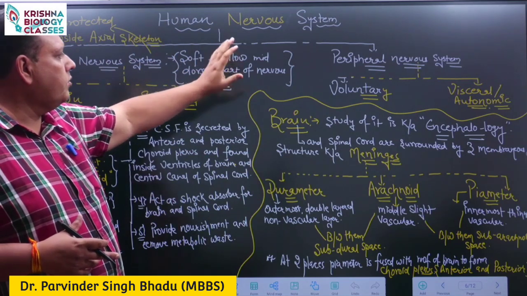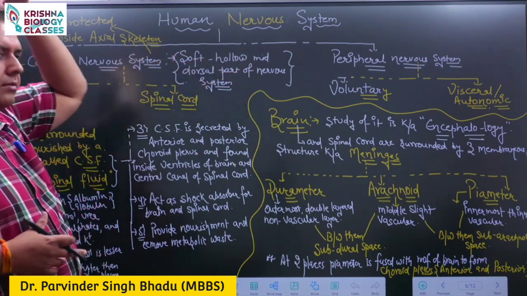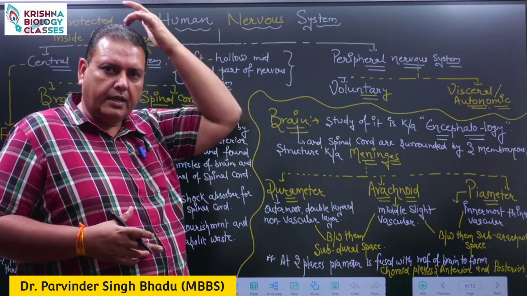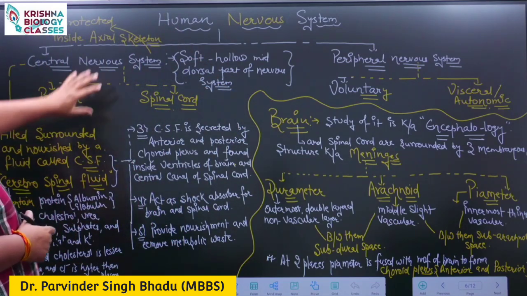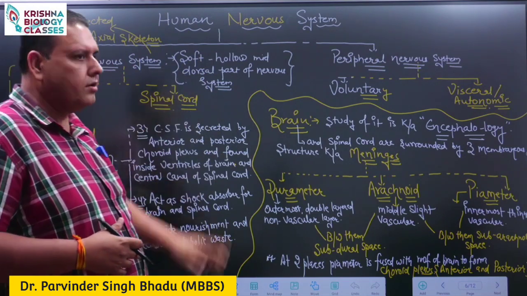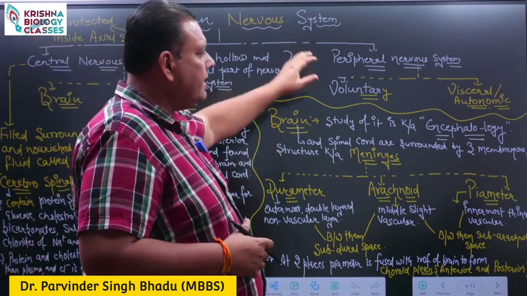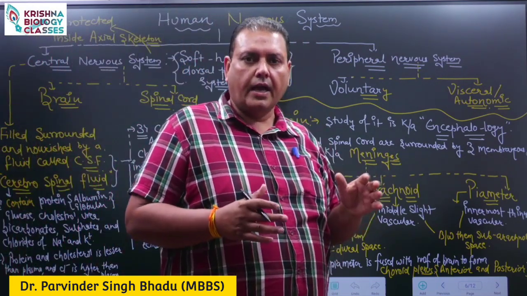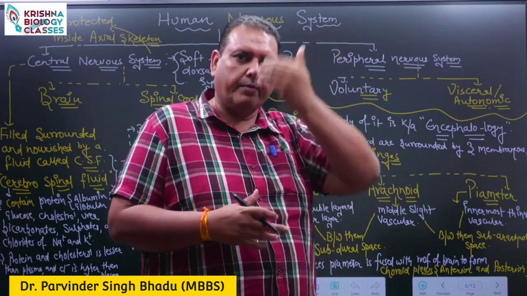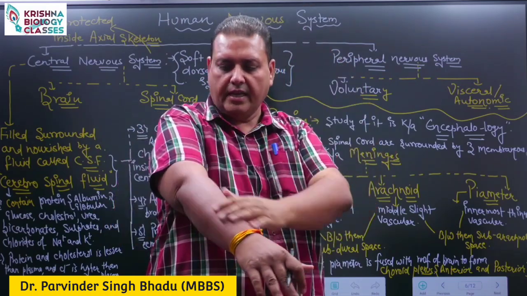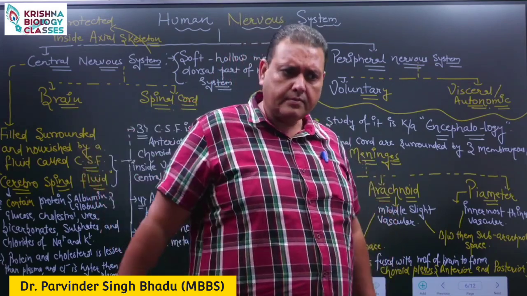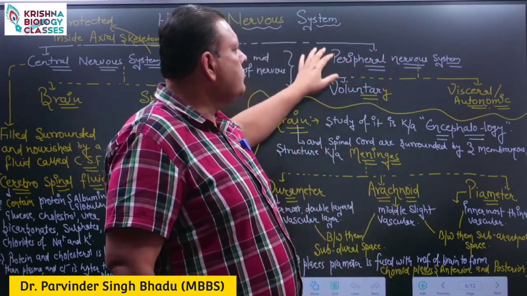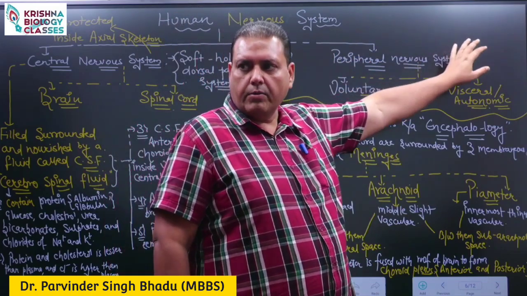It is a soft hollow part which runs mid-dorsal, towards the backward side. Inside this part the brain and spinal cord are present, and the part which is not in direct contact with the median axis, that means the nerves present inside our limbs and body area, forms the peripheral nervous system.